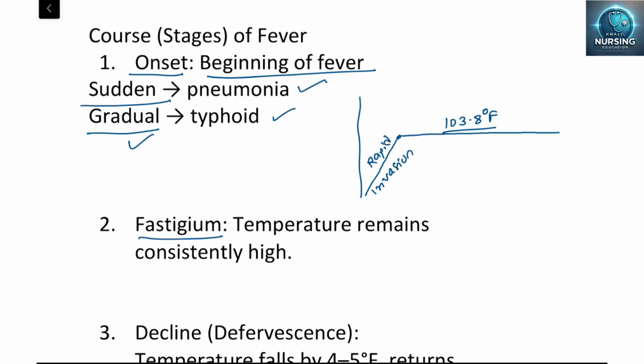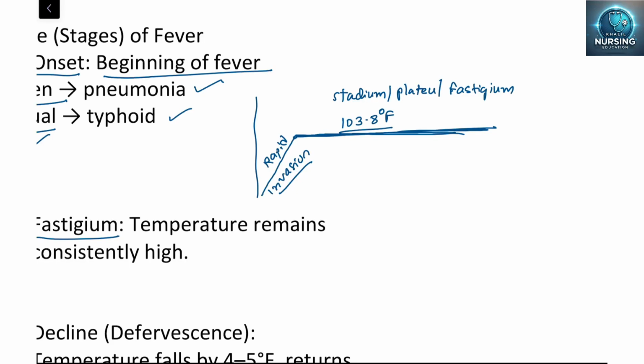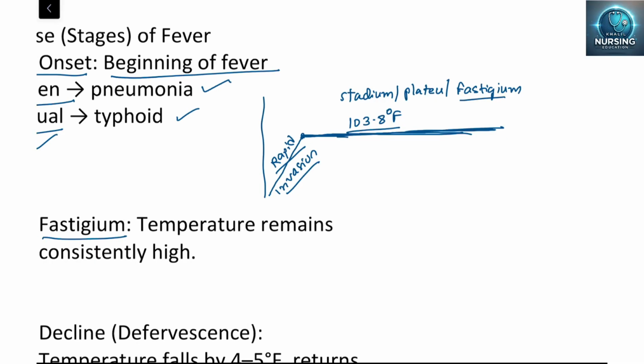This is the plateau phase, or we can say stadium, or fastigium. This constant phase over a period of days is nothing but fastigium. At the first invasion of the bacteria the rise is rapid; later, at a point, it remains constant, and that is called fastigium.